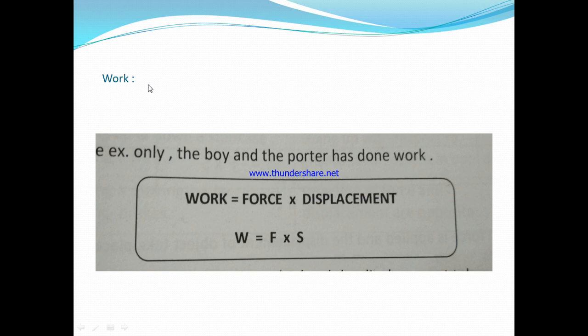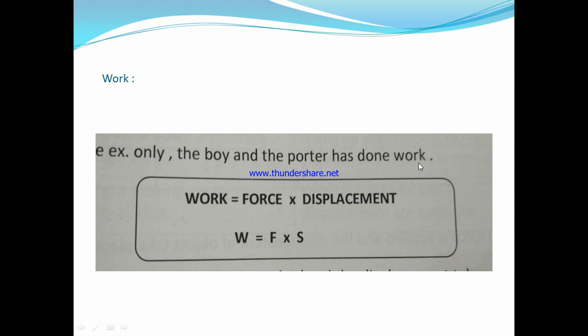What is the definition of work? When a force is applied and the object is displaced from its position, then and only then, according to science, work is done. When we think about any type of work, it may be mental or physical. But in science, work means that when force is applied on an object and the object is displaced, work is done. In the previous examples, only the boy and the porter, that is the coolie or laborer, have done work. The two girls who are only sitting are not doing work because there is no displacement at all.